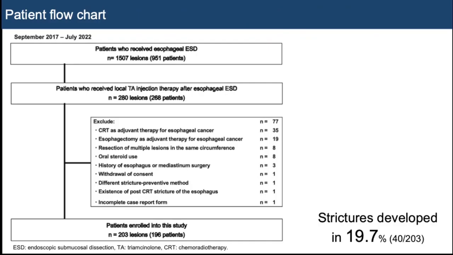The study period was from September 2017 to July 2022. After the exclusions, a total of 203 regions were included in the analysis. Strictures developed in 19.7% of the cases.